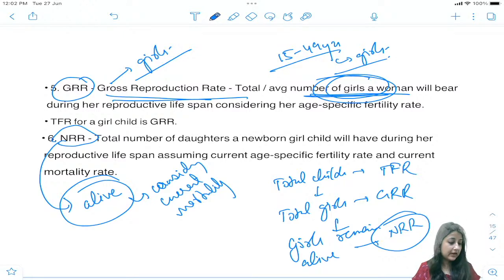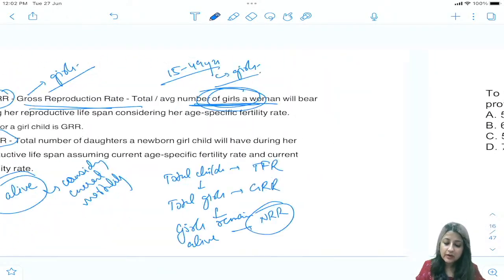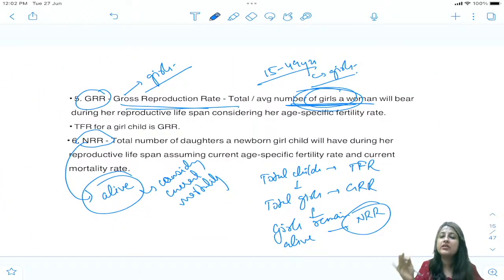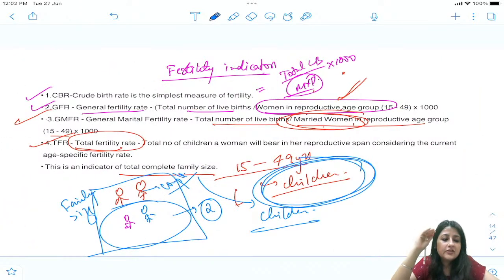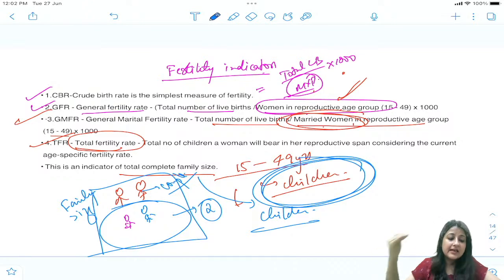Now considering Himanshu, ध्यान से सुनो. देखो, the first indicator is, when you talk about the first indicator, it is crude. Just listen to me, everyone. Focus, okay? First thing is crude birth rate. Okay, total number of live births per 1,000 mid-year population. But everybody in the mid-year population cannot give birth to a baby. So we have given general fertility rate. Denominator में क्या कर दिया? Women in reproductive age group, because they can give birth. Now every woman in reproductive age group is exposed to child bearing? No, mostly the married women. So we did what? Marital fertility rate.